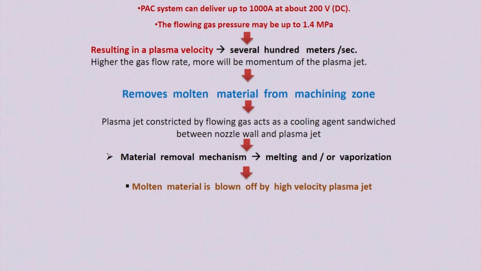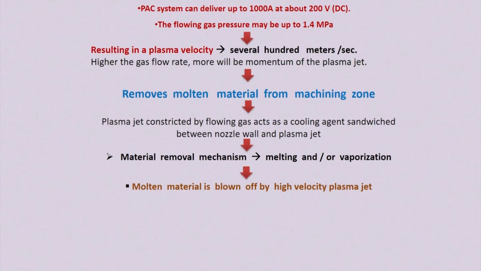The plasma arc system can deliver up to 1000 ampere at about 200 volt DC. The flowing gas pressure should be more than 1.4 megapascal. Because of this high pressure of the plasma gas, the plasma velocity is very high.